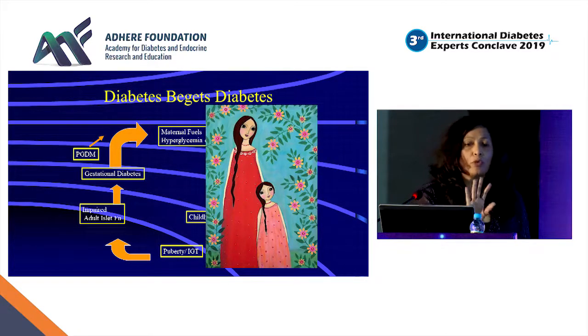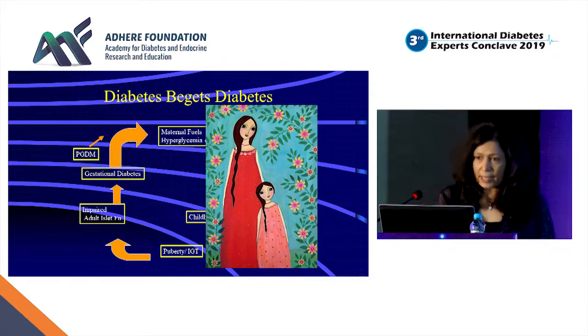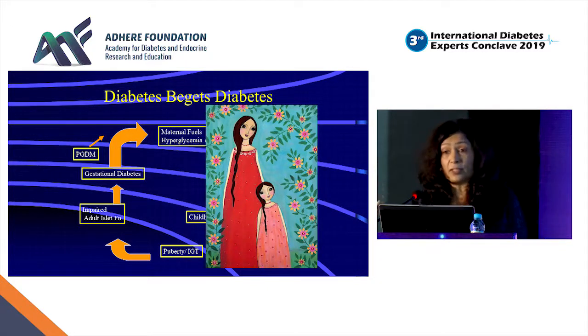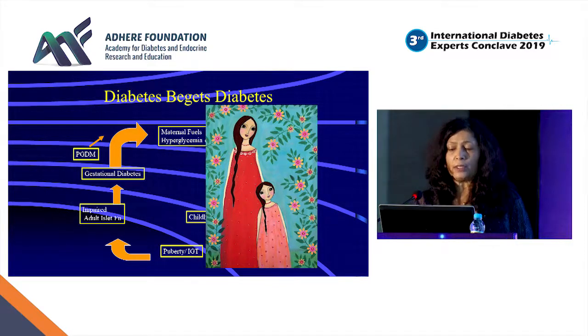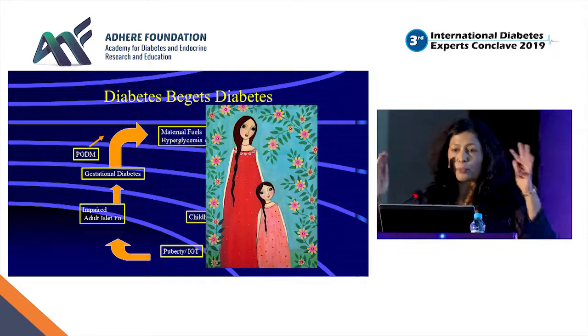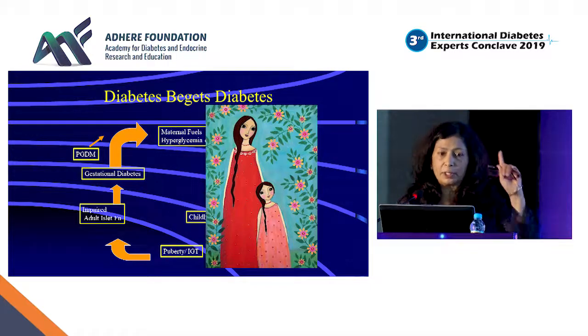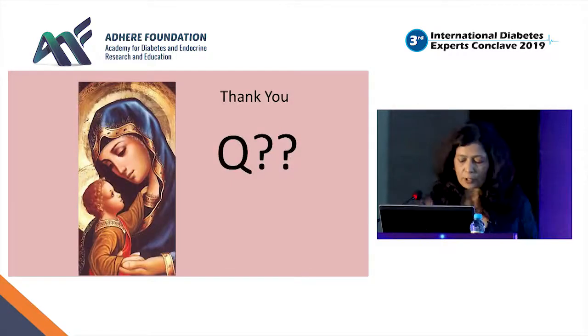We know more about glucose, but there are triglycerides and other factors which we are not aware of, which will come soon with lots of research. So by using the correct insulin in pregnancy, you can reduce the baby's fat mass and control the abdominal circumference by controlling the mother's postprandial glucose values. Thank you so much.